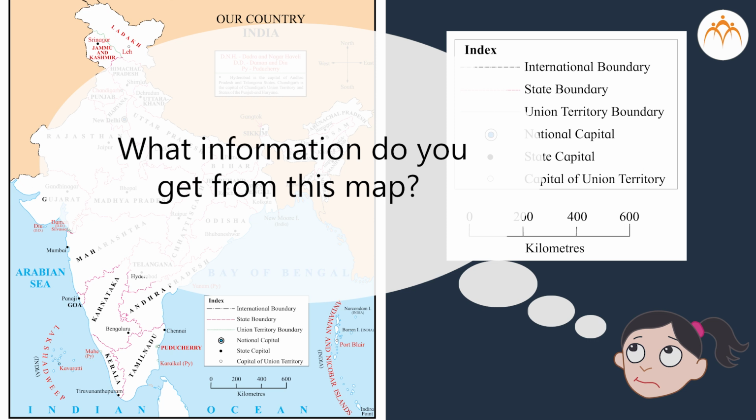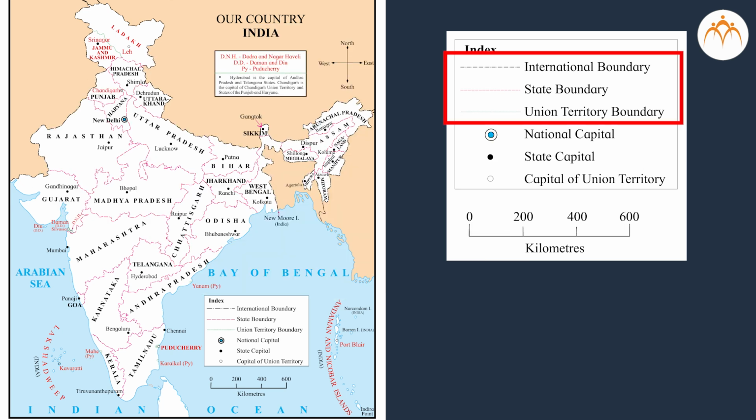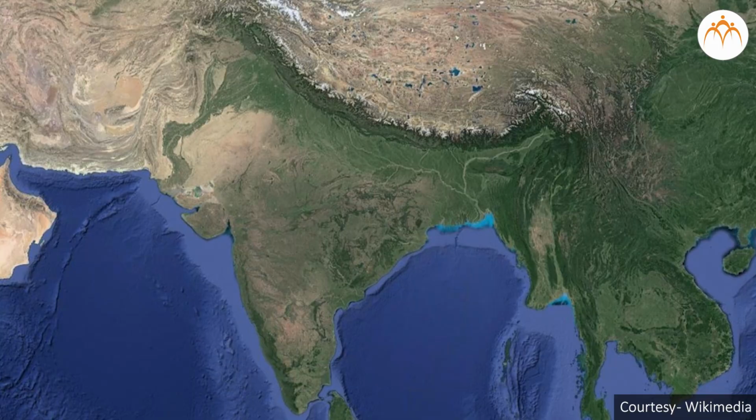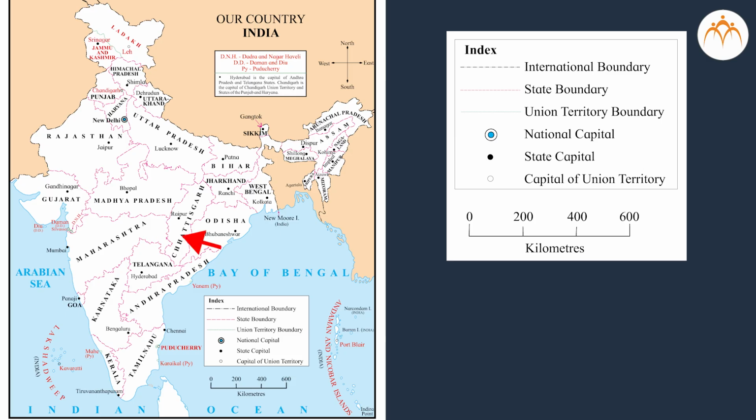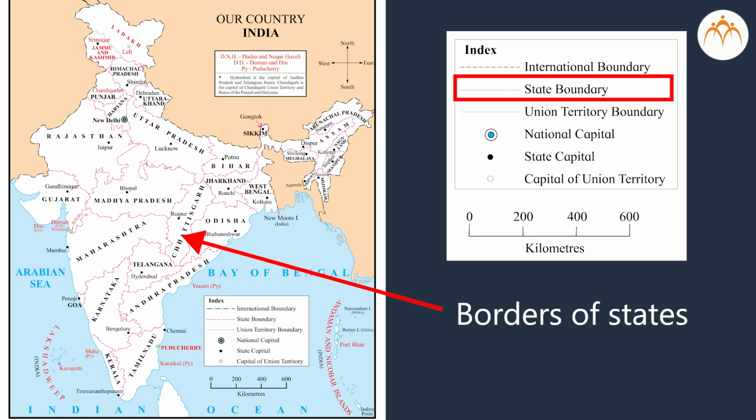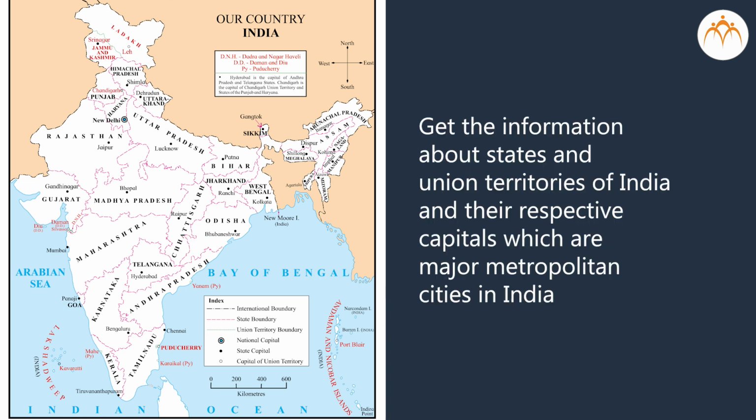What information do you get from this map? Though such dotted lines are drawn in the map, there are no such lines in reality. For the convenience of governance, borders of states are defined. Get the information about states and union territories of India and their respective capitals, which are major metropolitan cities in India.